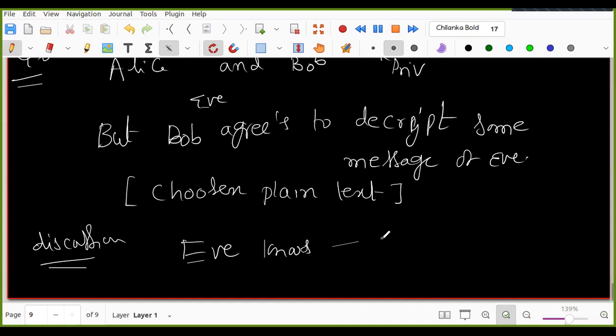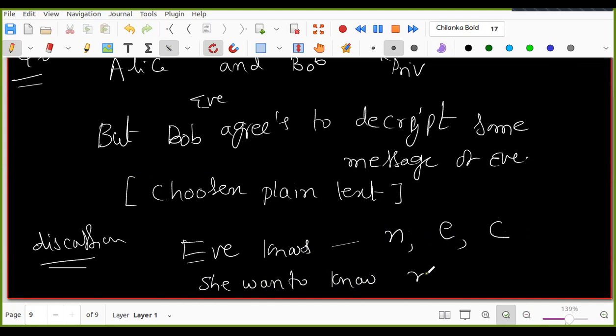Encrypted message. But before that, public key also, right? Yes. So she knows N, E, and C, the ciphertext, correct? So these three she knows. But what does she want to know? M. She wants to know M.